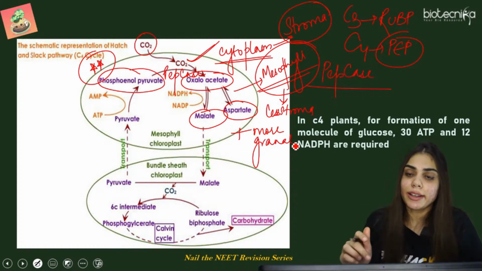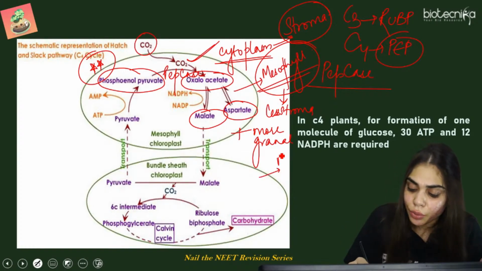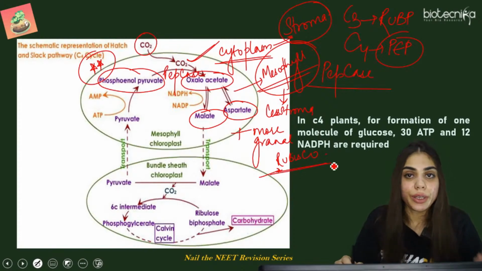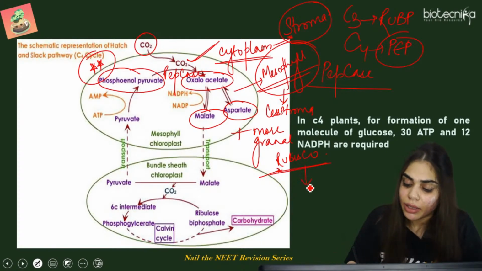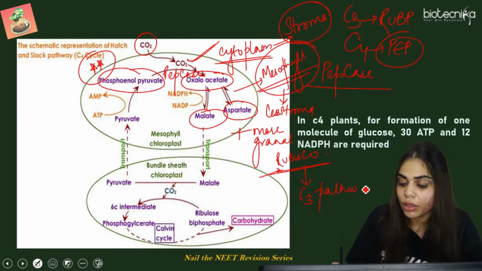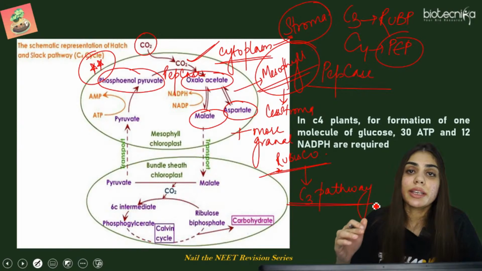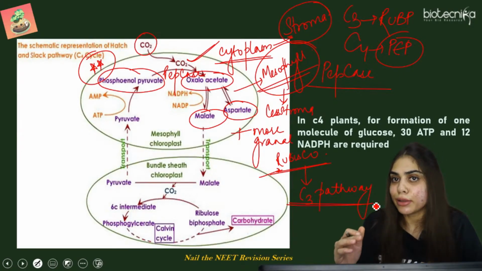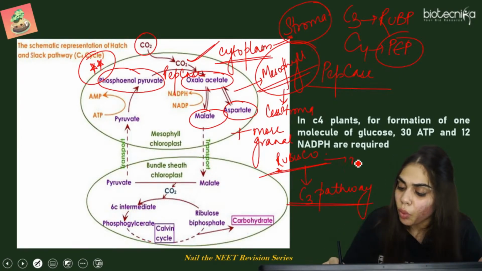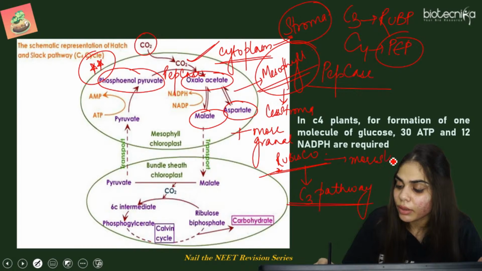But in case of bundle sheath cells, it has rubisco enzyme. But this rubisco enzyme, we know it is taking place in the Calvin cycle, that is C3 pathway. So for this, stroma should always be present because Calvin cycle is taking place in the stroma. So if there will be more stroma, it will have less grana.